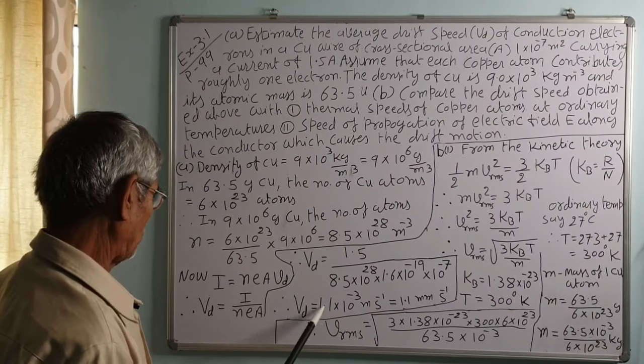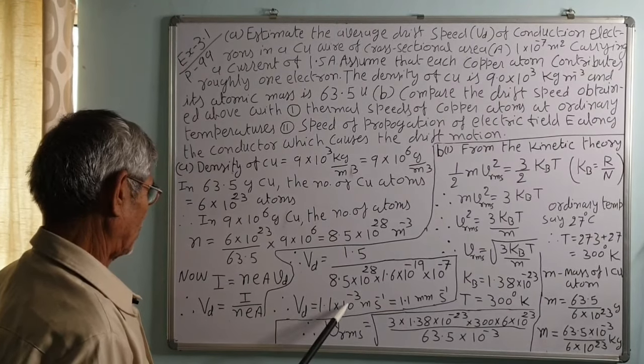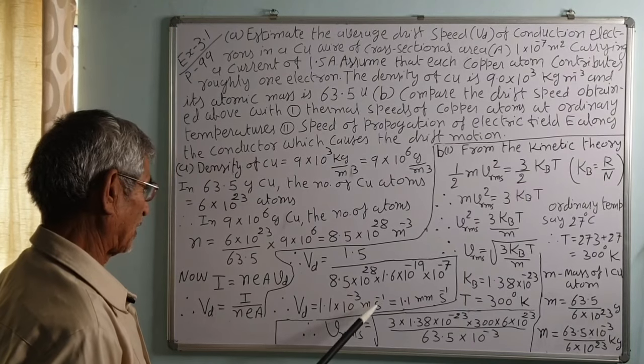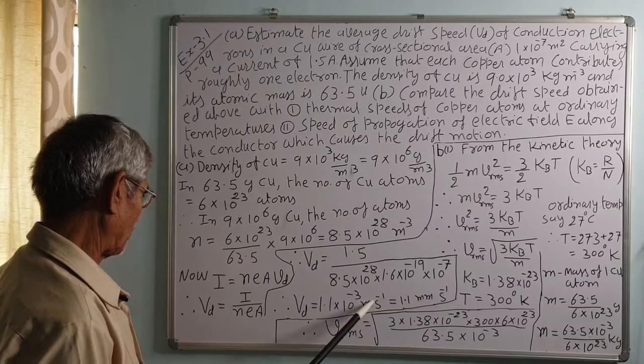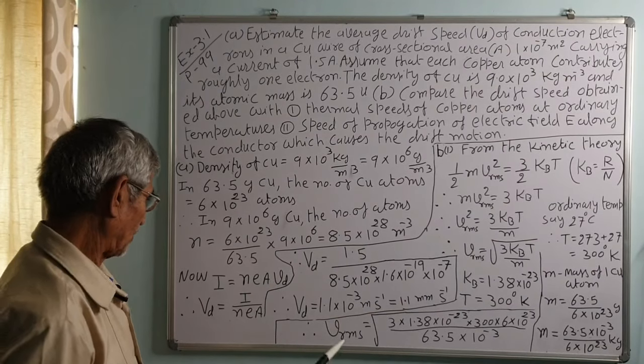Therefore Vd is equal to 1.1 into 10 raised to power minus 3 meter per second, that is equal to 1.1 millimeter per second. You can convert meter into millimeter.